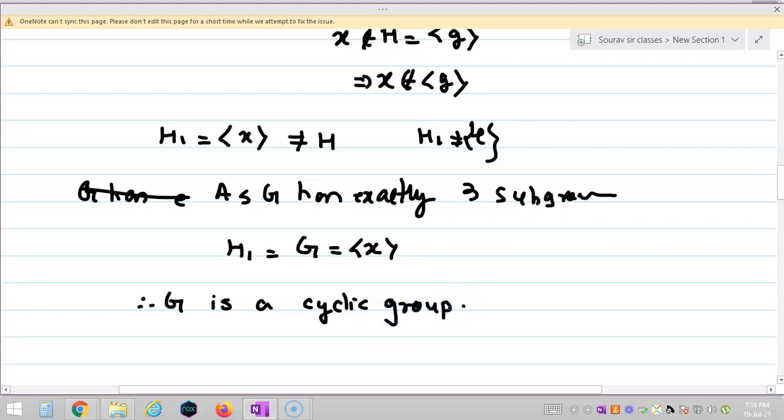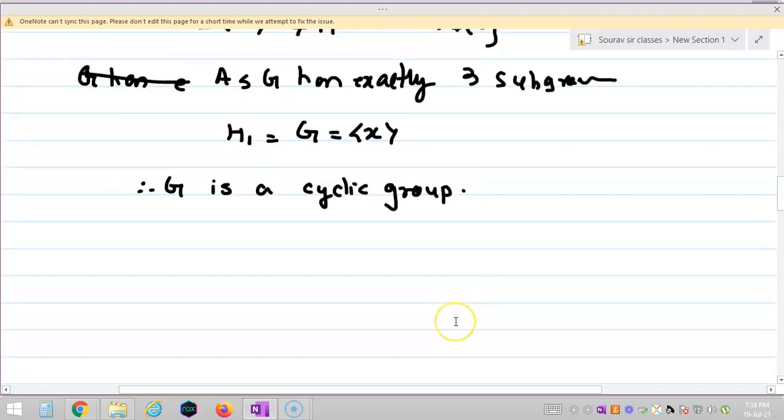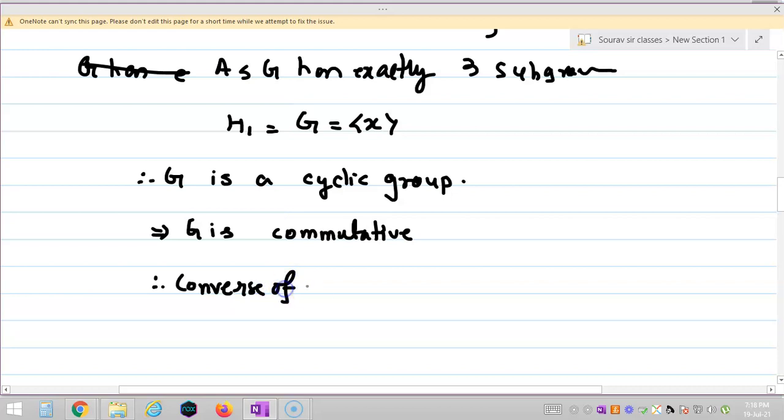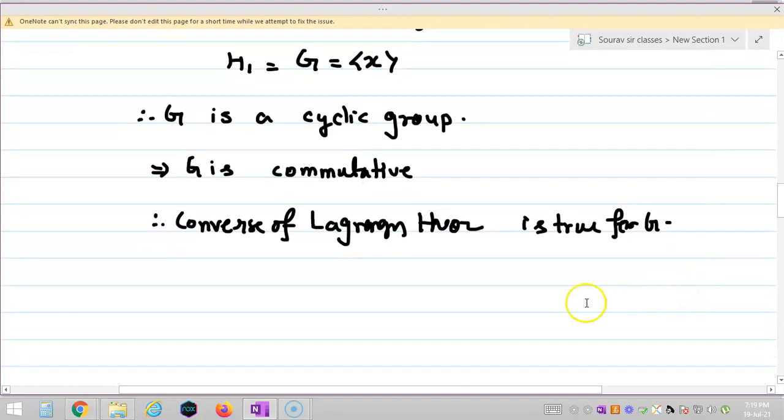Okay, so we have proved the cyclic part, and again G has exactly 3 divisors. Again, by the same argument, G is cyclic, so G is commutative. Therefore the converse of Lagrange's theorem holds, that is, the converse of Lagrange's theorem is true for G. So I can say G has only 3 subgroups.